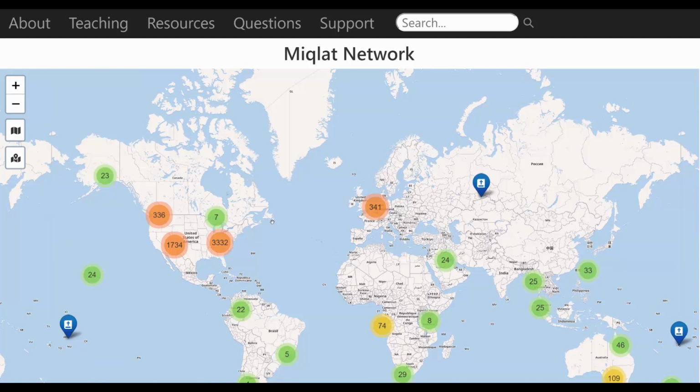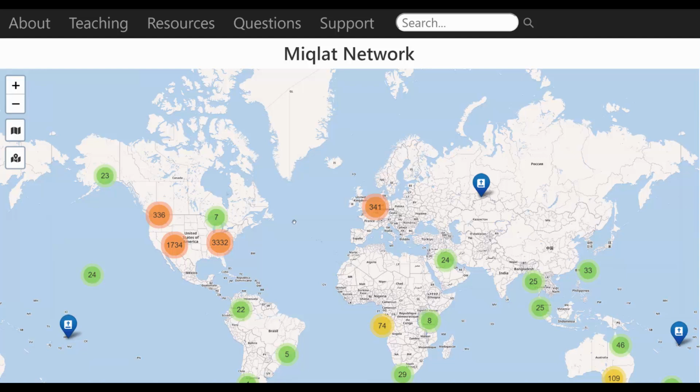That brings me to three things you need to realize up front before I show you how to use this. First, the only way you can participate in and use this network is to subscribe to the MIQLAT newsletter. The network is built from data stored in MailChimp, the service we use to create the newsletter. If you have not yet subscribed to my newsletter, click on the link on this landing page to subscribe.